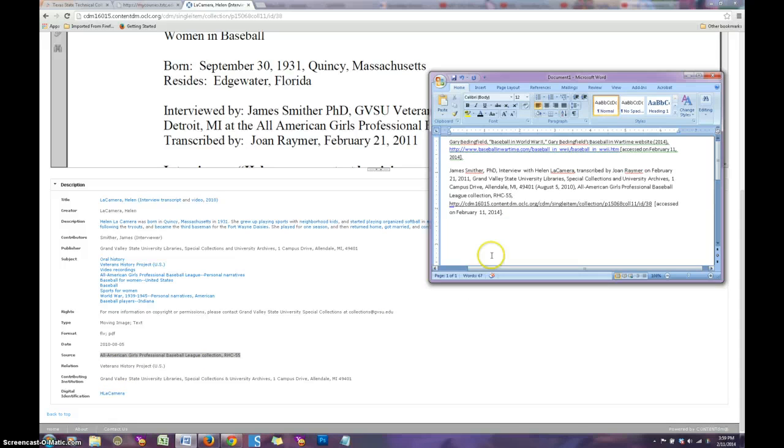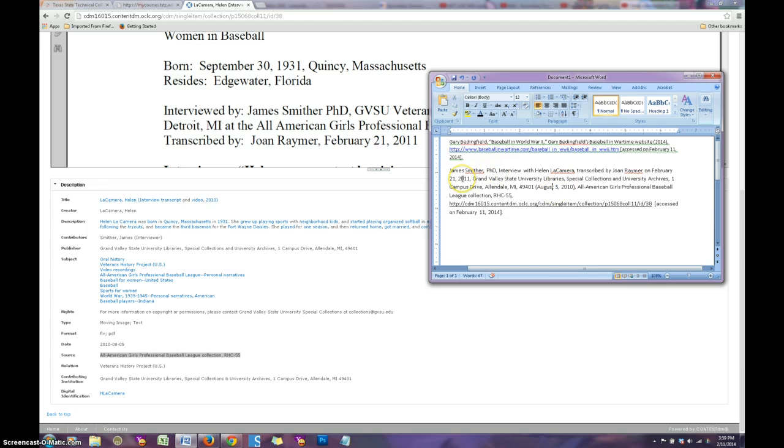But for us, particularly for our class, we're going to just focus on those components that identify the main points to us. The interviewer here, who he interviewed here, who transcribed it and when she transcribed it, where it's located, including the town in which it's located, the date of the interview.